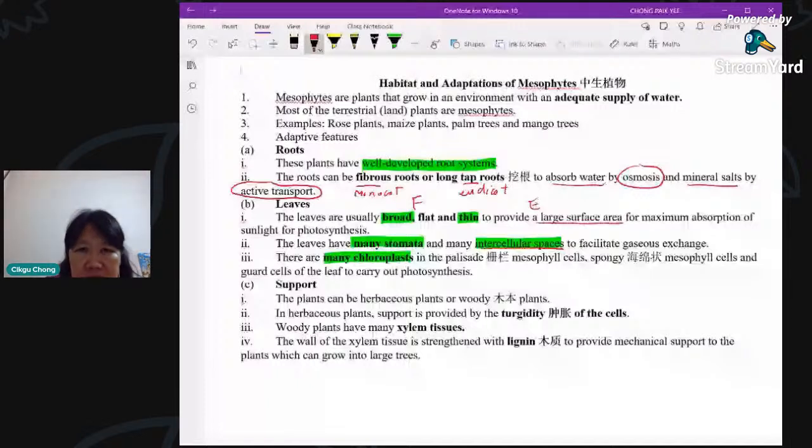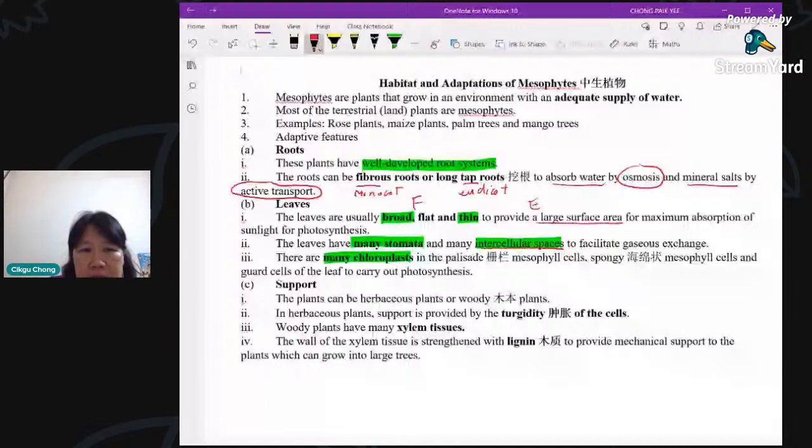Many chloroplasts, F, all right, to enable the plant to carry out photosynthesis at a high rate. Okay, more chloroplasts, especially in the spongy mesophyll and the palisade mesophyll, and also the guard cells. The epidermis layer does not have chloroplasts; they do not carry out photosynthesis. Okay, only these three cells.